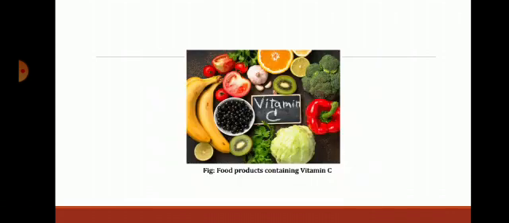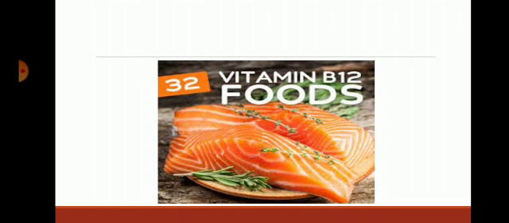Then vitamin B2. Sources: mutton, fish, beef, lobster, clams, eggs, oyster, crab. It helps in maintenance of the central nervous system and RBCs.